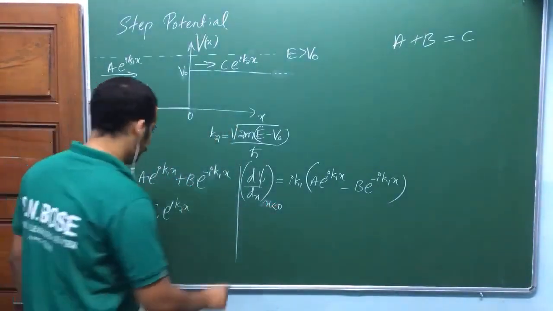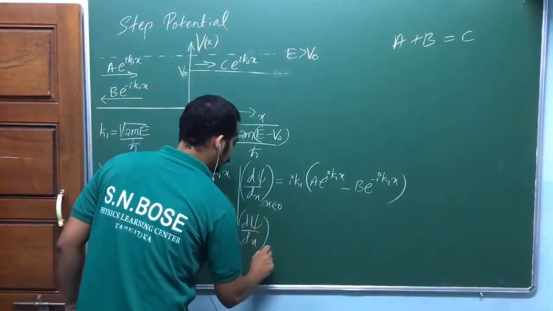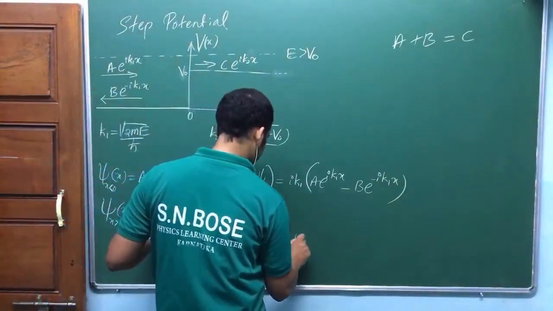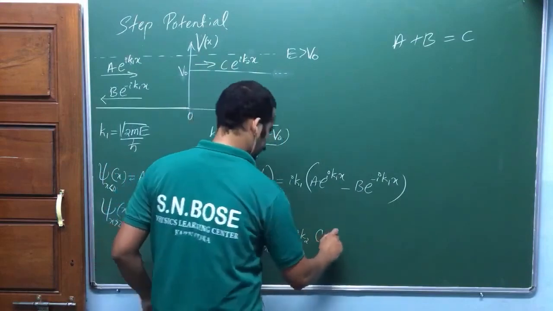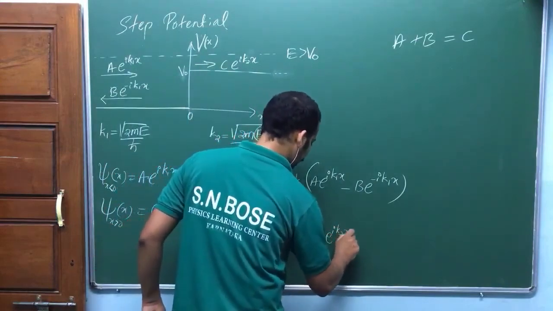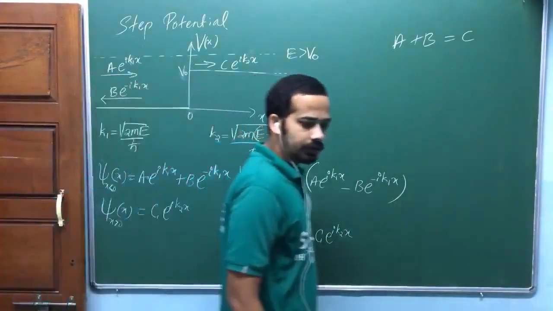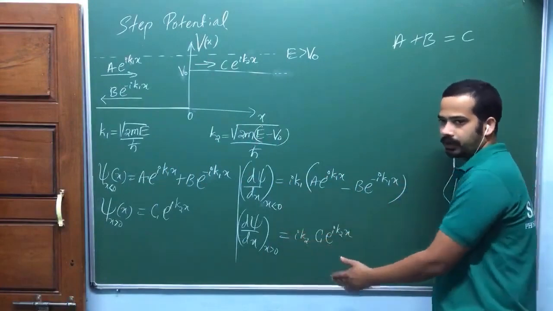Left hand side. Similarly, the derivative of the wave function for x greater than 0 is ik2 c e^(ik2x), isn't it? Now that derivative should also be continuous, am I right? This is the derivative on the left hand side, this is the derivative on the right hand side.